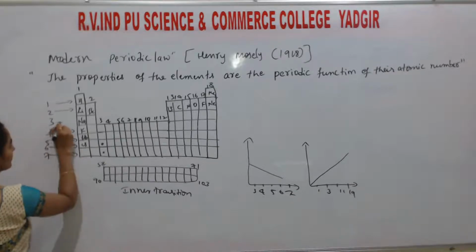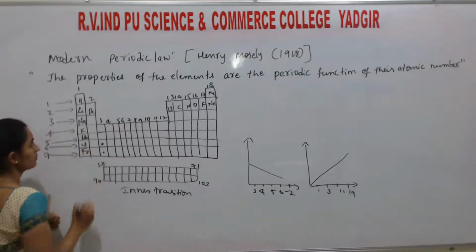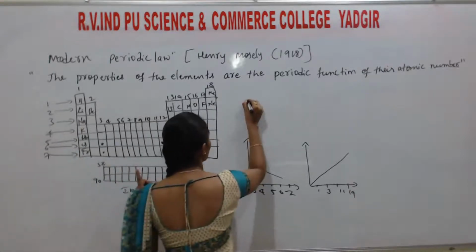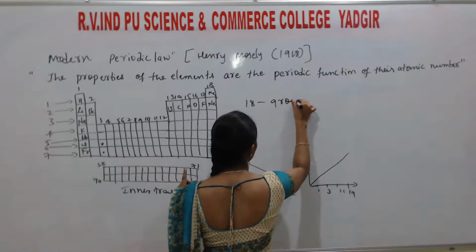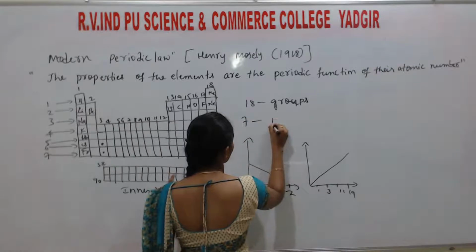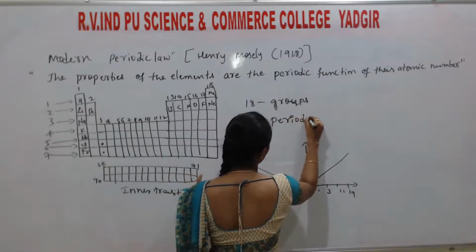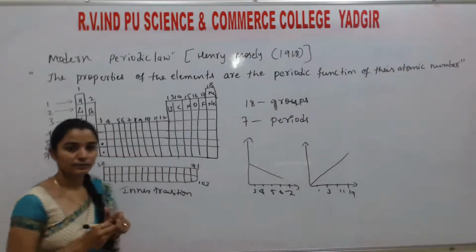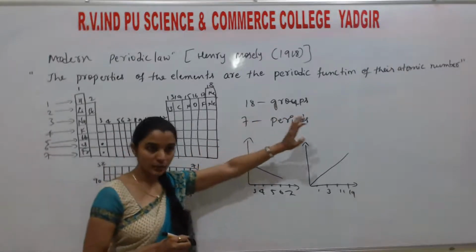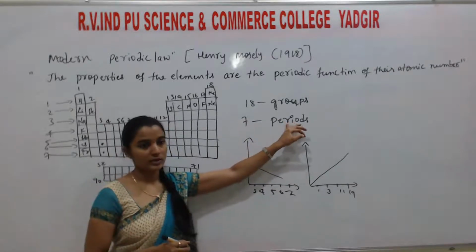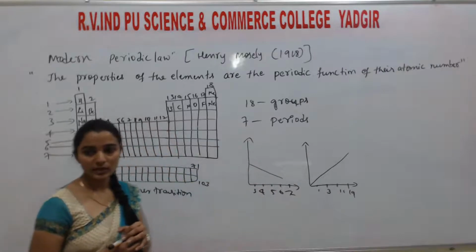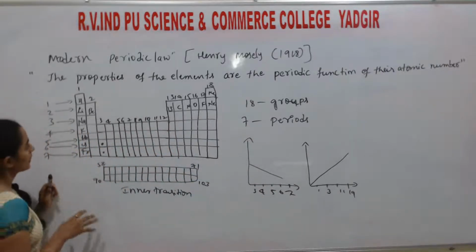Now consider that there are 18 vertical columns and 1, 2, 3, 4, 5, 6, 7 horizontal rows. The 18 vertical columns are called groups and the 7 horizontal rows are called periods. So in the modern periodic table, vertical columns are called groups only, and horizontal rows are called periods instead of series.